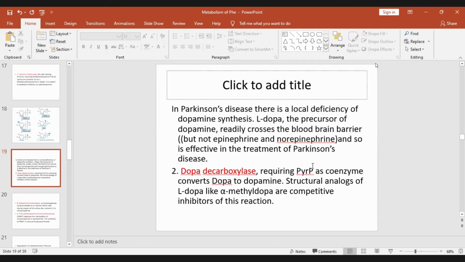DOPA decarboxylase requires pyridoxal phosphate, as I told you; the decarboxylases, particularly in amino acid metabolism, all require pyridoxal phosphate, and it converts DOPA to dopamine. Structural analogs of L-DOPA like alpha-methyl DOPA are competitive inhibitors of this reaction.